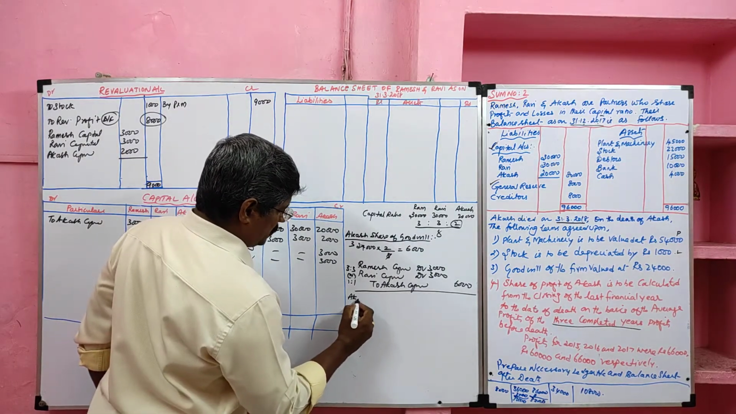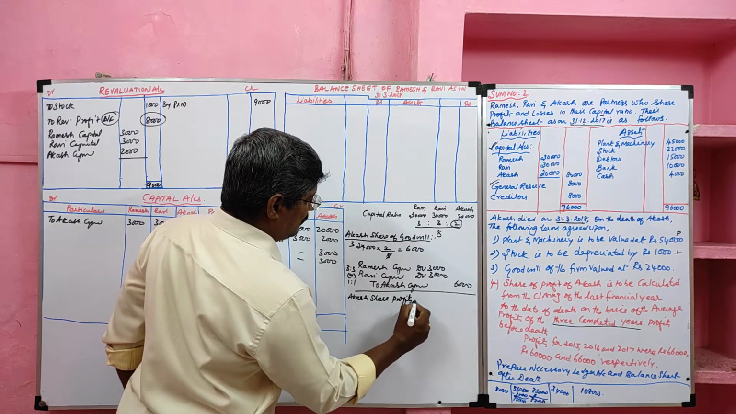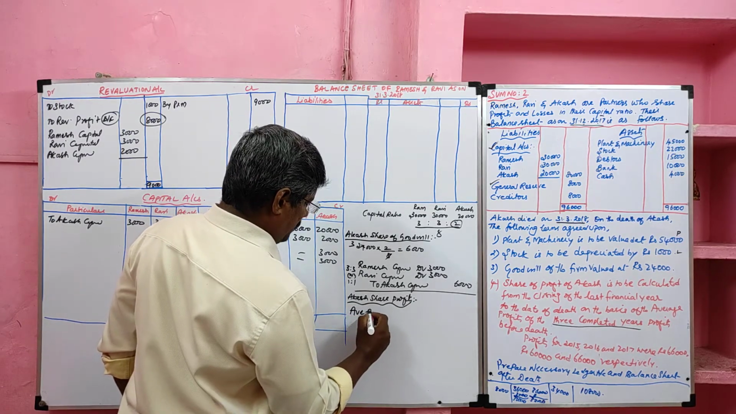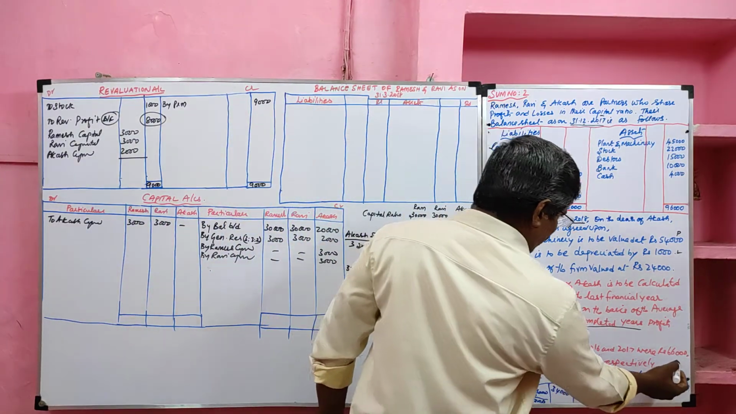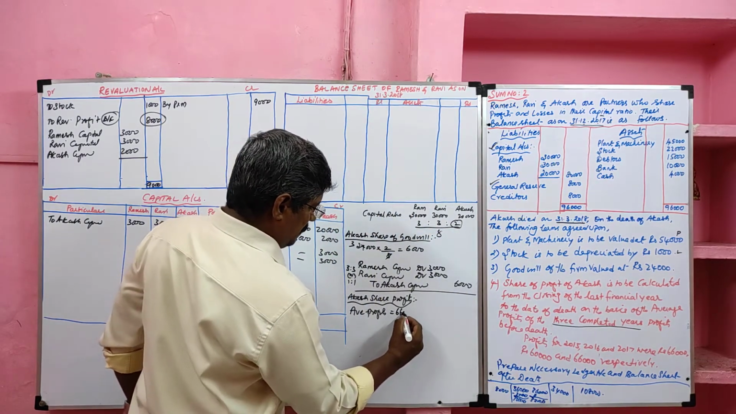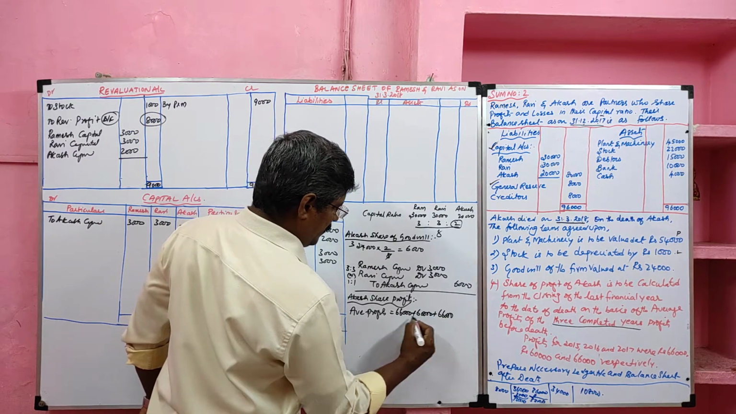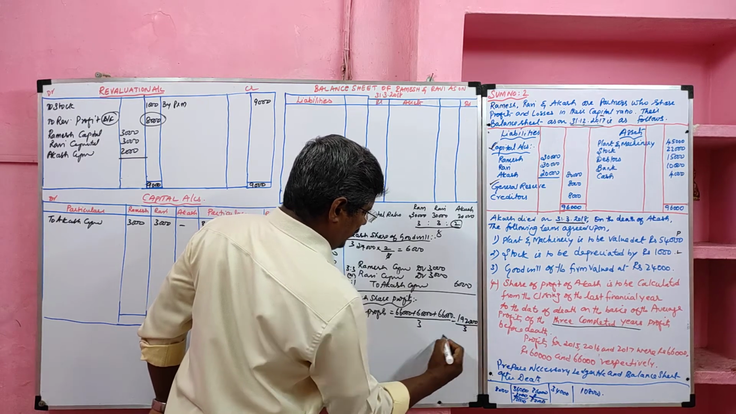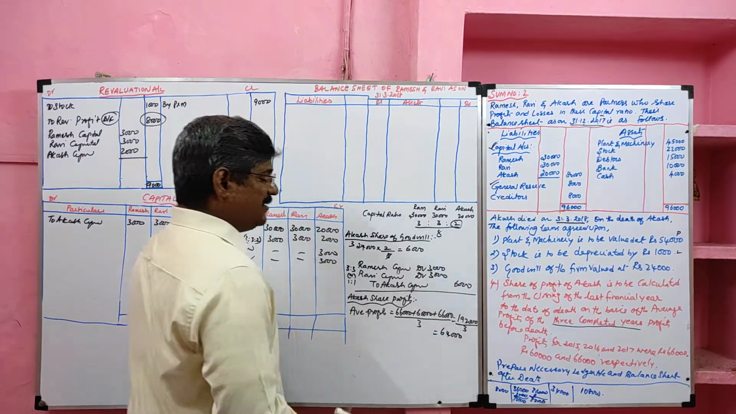So Akash share of profit. We have to provide 3-month profit to Akash. So first we have to find average profit, average profit of last 3 financial years. The last 3 financial year profits are given: 66,000, 60,000, 66,000. So 66,000 plus 60,000 plus 66,000 divided by 3. 1,92,000 divided by 3, we'll get 64,000. This 64,000 is an average profit.